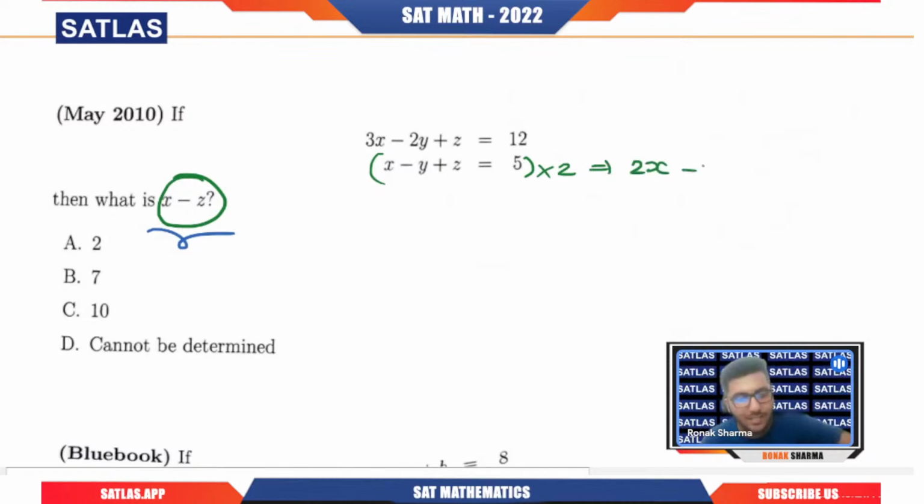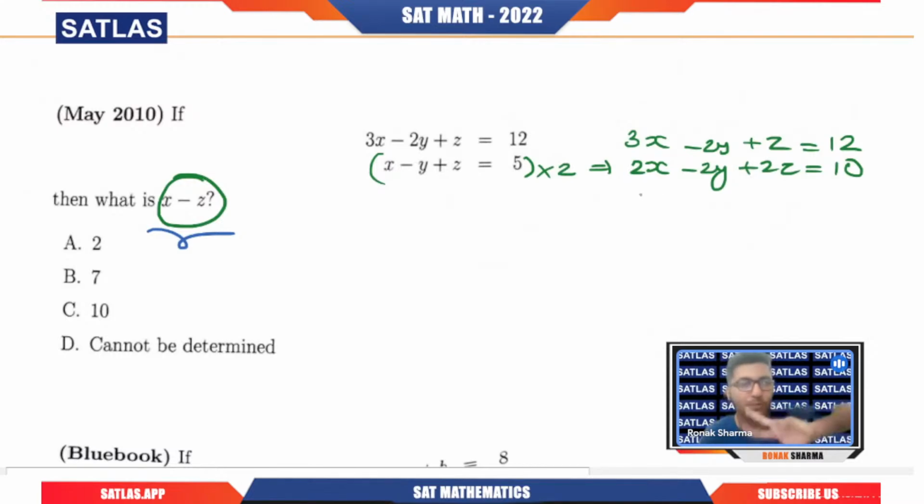I will get 2x minus 2y plus 2z equals 10. The first equation is 3x minus 2y plus z equals 12. Now if we subtract these two equations, we change the sign of the terms in the second equation.